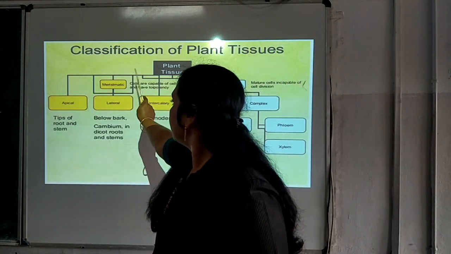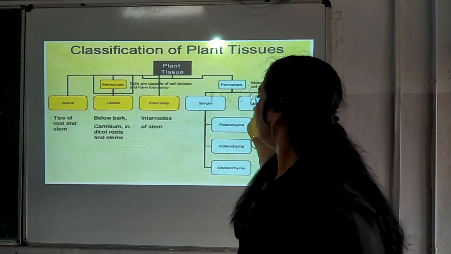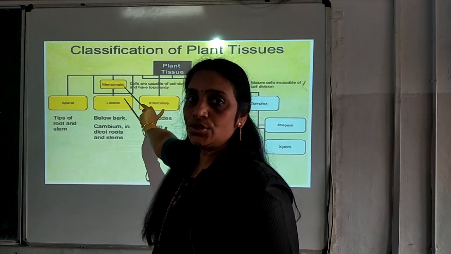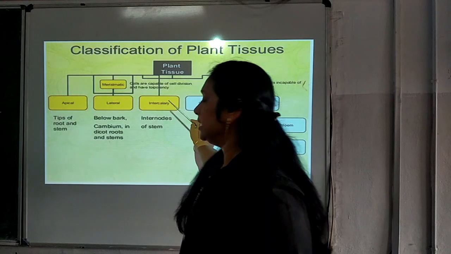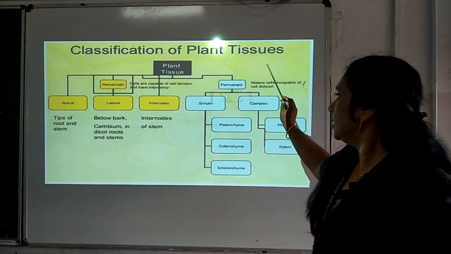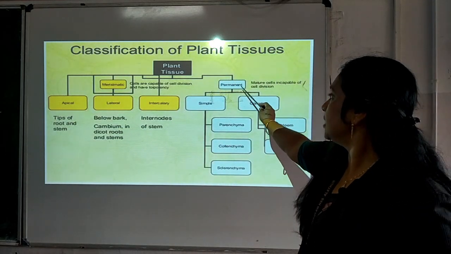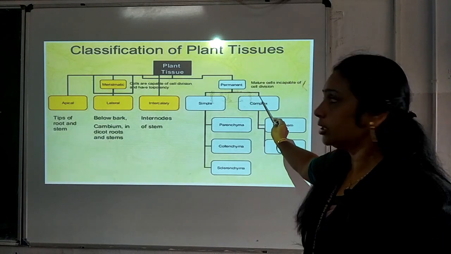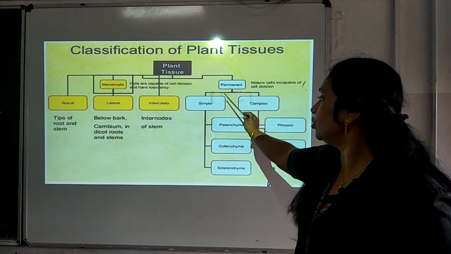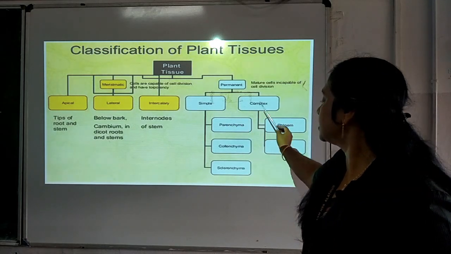Plant tissues are classified into meristematic and permanent tissues. Meristematic tissues, just now we have seen apical meristem, lateral meristem and intercalary meristem. And the next classification is permanent tissue. Mature cells incapable of cell division, and this permanent tissue is classified into two, simple and complex.